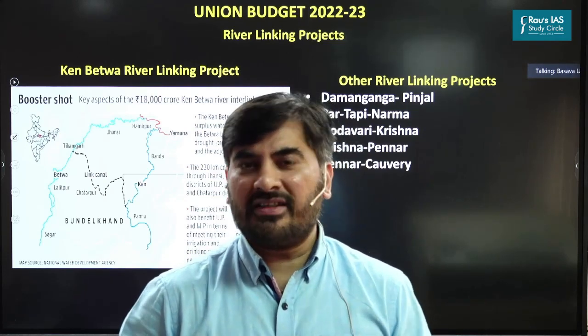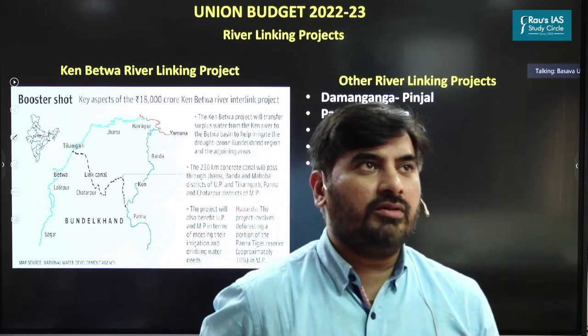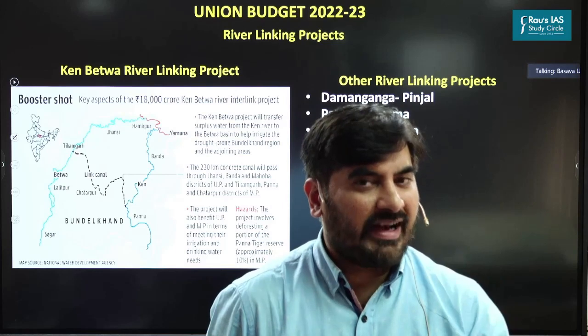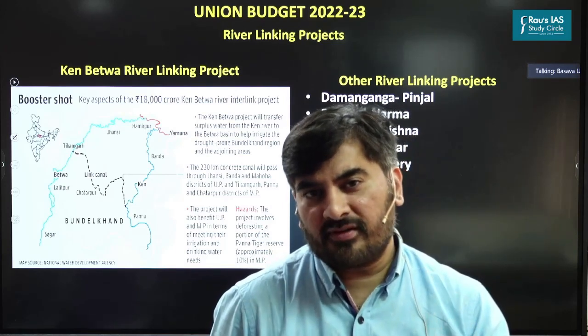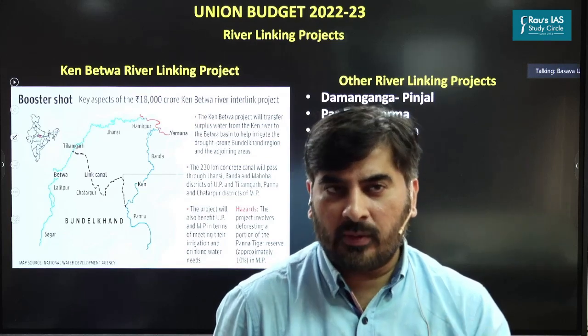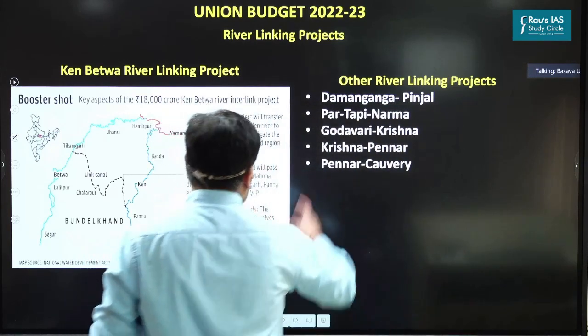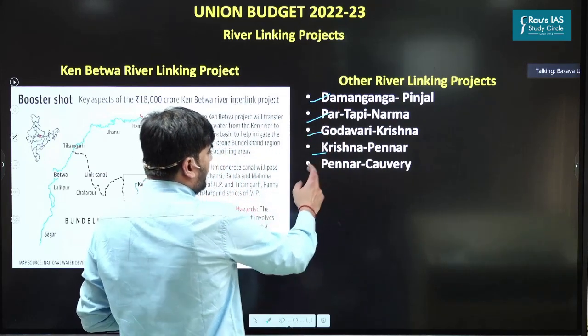So I'm not going into much detail, but broadly you must understand that we are going to execute the Ken-Betwa river linking project. Apart from that, the finance minister has also announced that detailed project reports will also be prepared for other river linking projects, some of which include Damanganga, Pinjal, Par-Tapi, Narmada, Godavari, Krishna, Pennar, Kaveri.